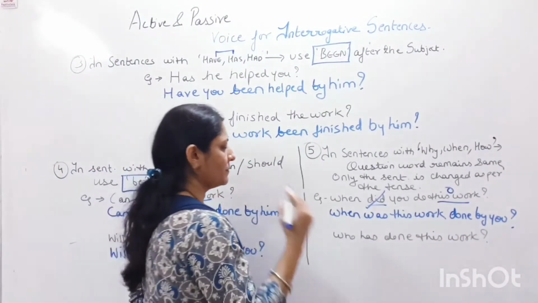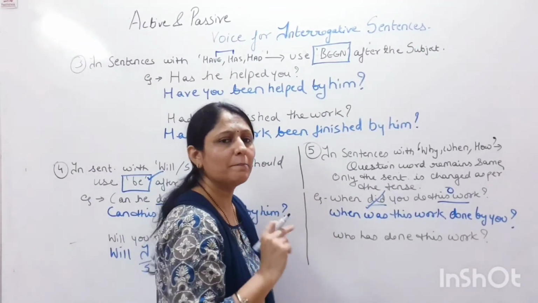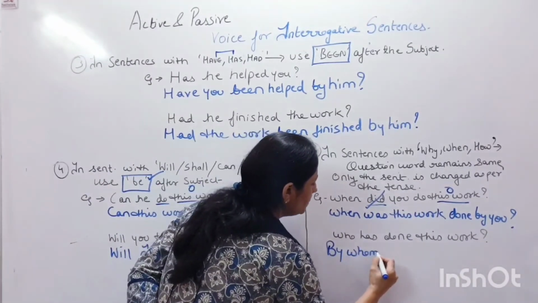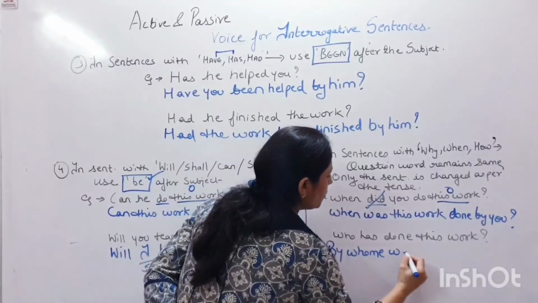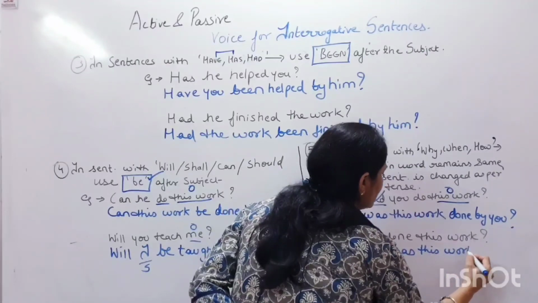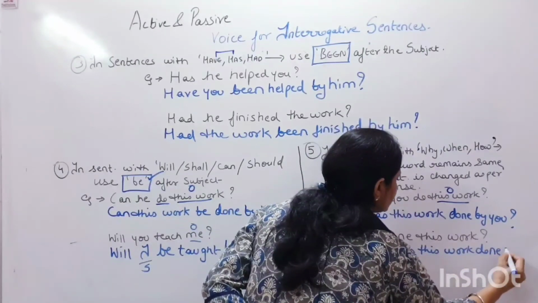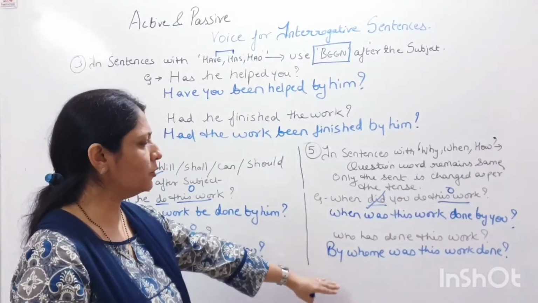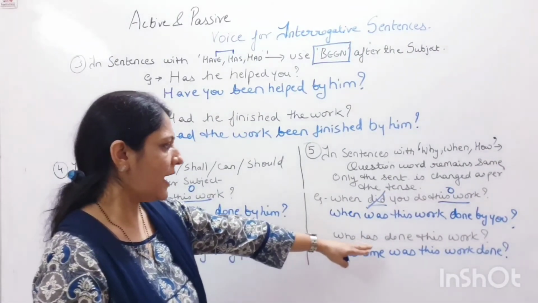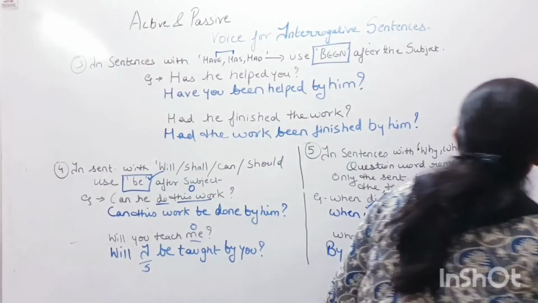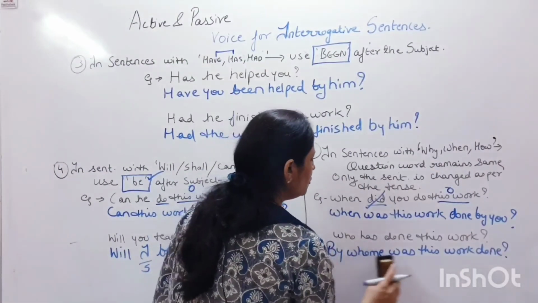Who has done this work? again who बन जाता है हमारा by whom. By whom was this work done? Now again this is so simple. By whom. Okay sorry, has यहाँ सेंटेंस था तो हम has को was नहीं करेंगे. There is a bit of a mistake over here. By whom